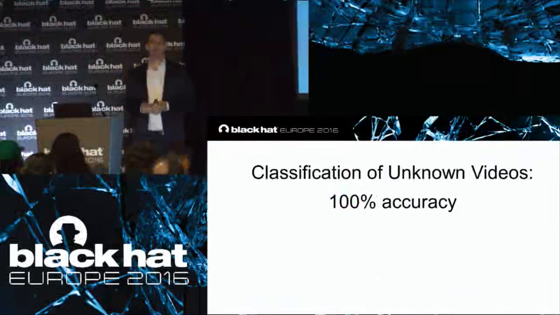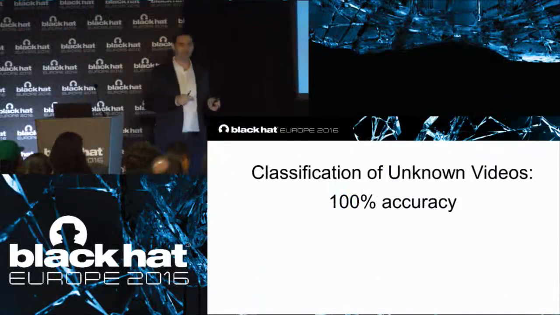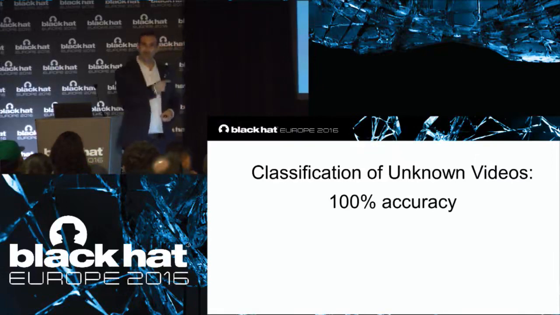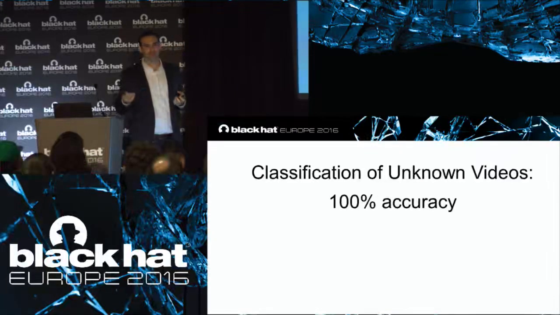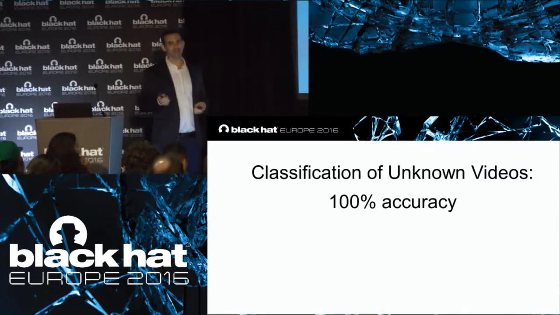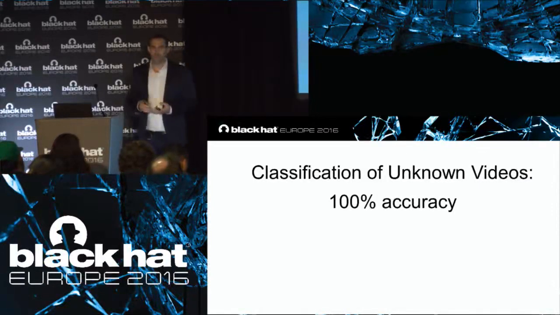We tested 200 video titles that are not found in our training and testing sets, and we achieved 100% accuracy. I say unfortunately 100%, because we saw earlier that in our train test, we achieved 98%. So these are 200 video titles that are already available on the site, but we tested our algorithm with thousands of videos, and we estimate that in a real network, our classification accuracy will be around 92%.